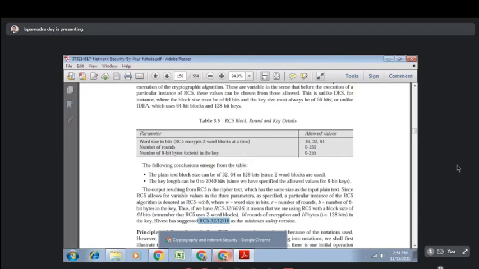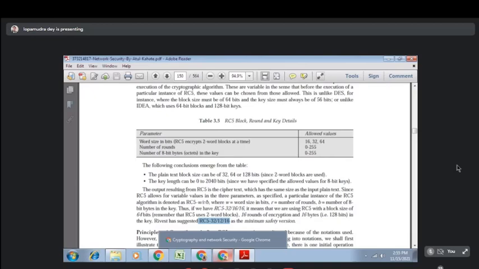Now in IDEA, as you can see, the plain text is 64-bit, but the key is 128-bit. So that is something fixed. But the RC5 algorithm, which is fast and efficient but not very much used these days, takes less time and less space compared to the other algorithms.